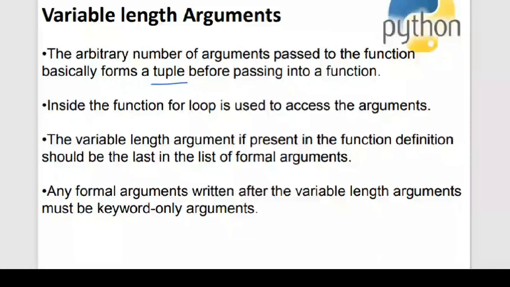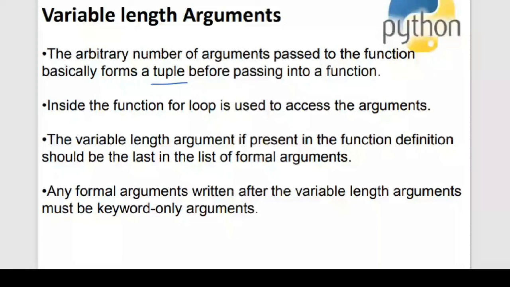Formal arguments are the list of variables inside your function definition. In the syntax of variable length arguments, I have shown you, I put it in square brackets, argument 1, argument 2, up till argument n. I put it in square brackets because it's optional. I can have a combination of normal arguments and also variable length arguments. But I cannot have variable length arguments followed by normal arguments. That is a syntax error. So always follow the rules of the language.